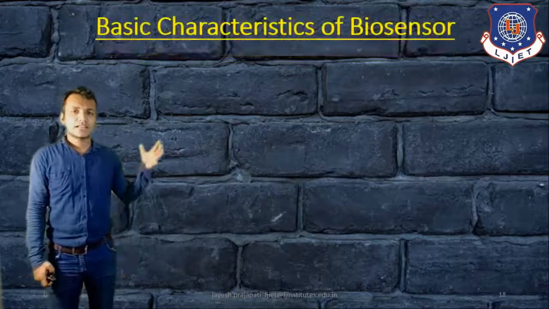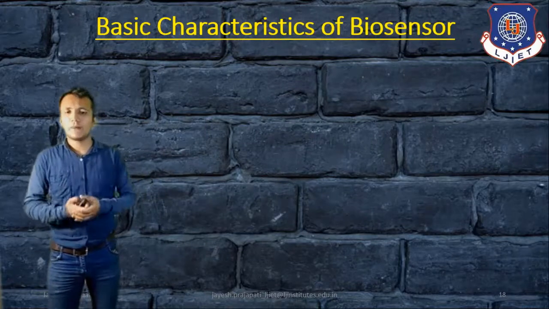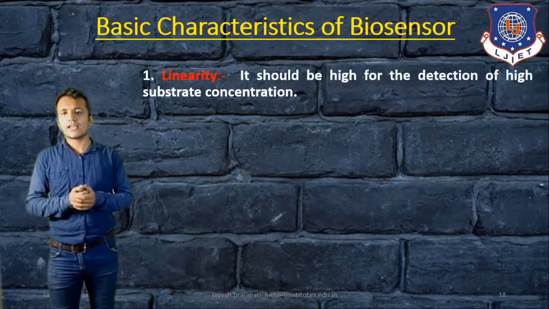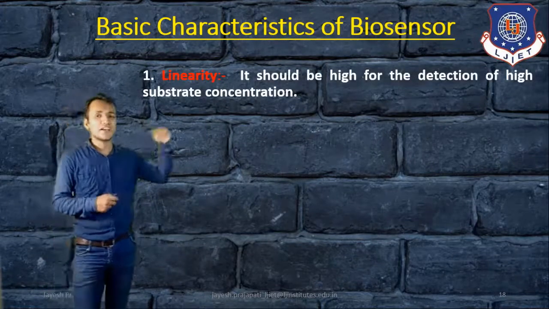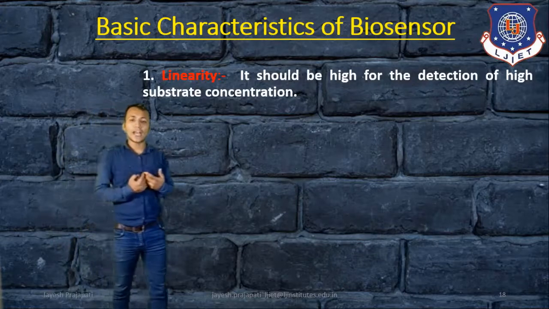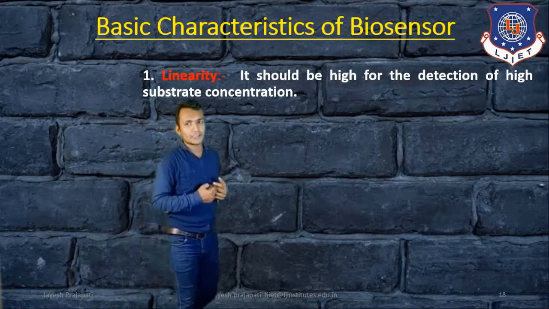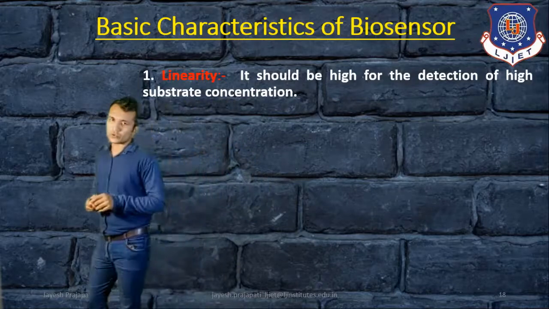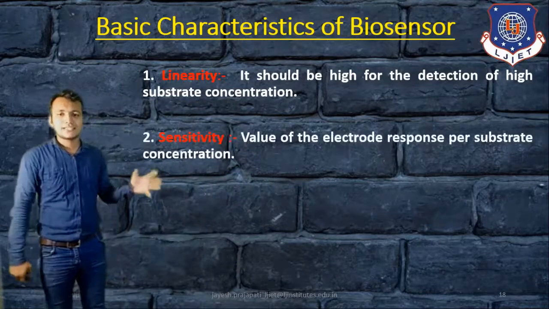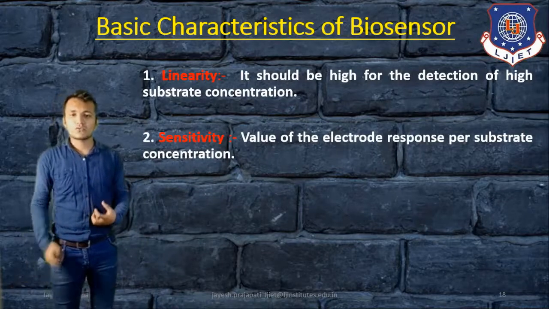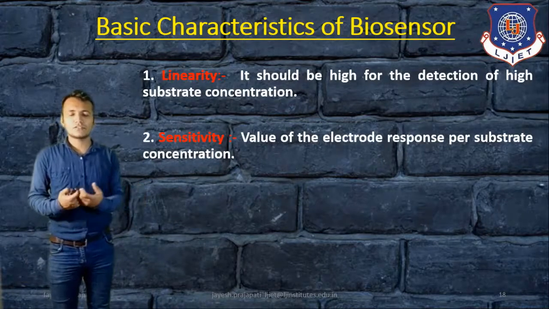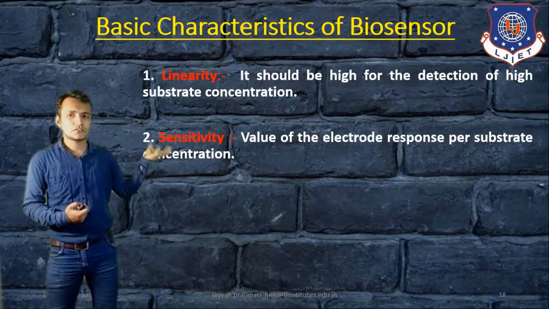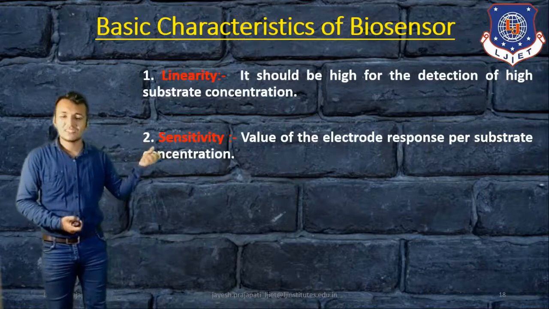Then the basic characteristics, or how a biosensor physically works. First, linearity: it should be high for detection of high substrate concentration. Then sensitivity, the value of electrode response per substrate concentration, so you can sense easily.